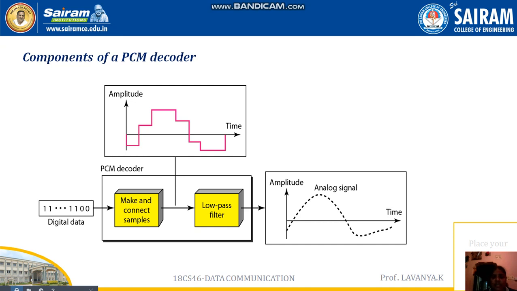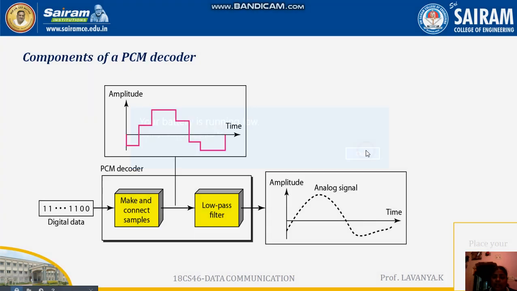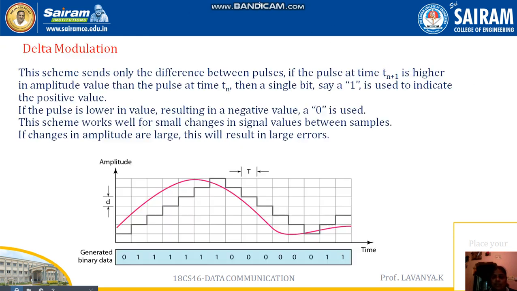from the digital data. That digital data, it is going to divide the samples. Those samples it is going to convert into our low pass filter. That low pass filter is going to combine with the cutoff frequency. That cutoff frequency is going to be made up of the high range of values. Then finally that data is going to convert into the analog signal. This is the method we are supposed to use for our PCM decoder.